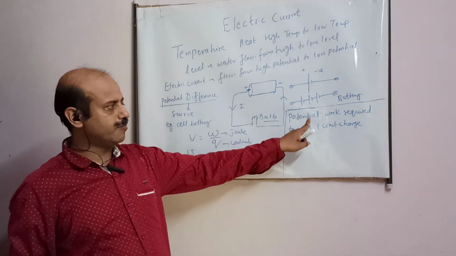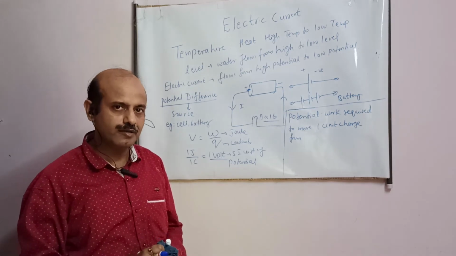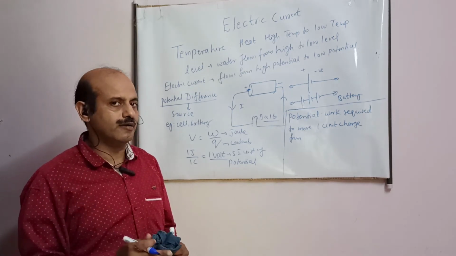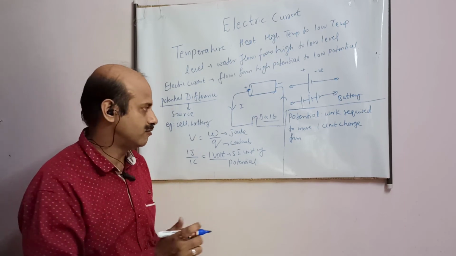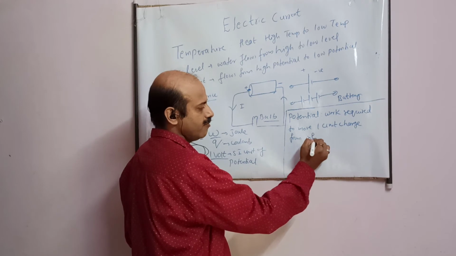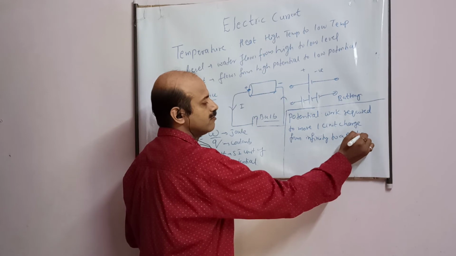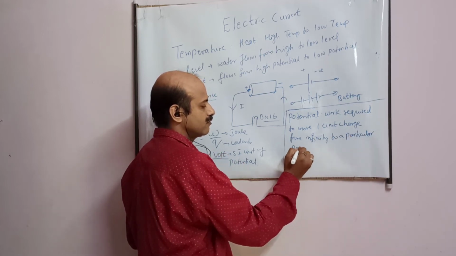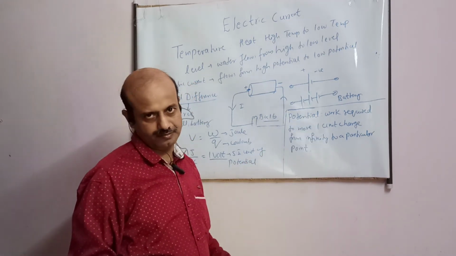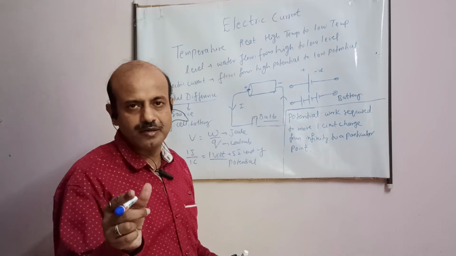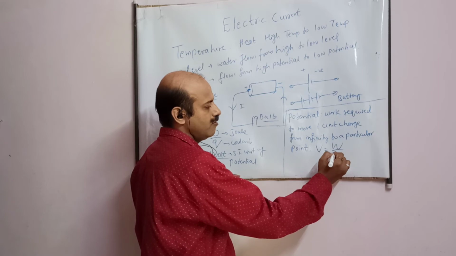Now since here I have written potential, I have not written potential difference. So this means I am talking about one single point. Okay, student? I am not talking about 2 points. But charge is moved from one point to the other. So I will take that one point to be infinity now. From infinity means very far away to a particular point. That is known as potential. And if it is between 2 points, that will become potential difference. And the formula is W by Q.